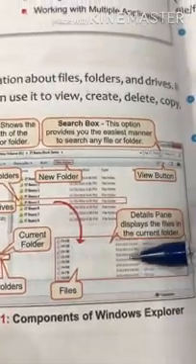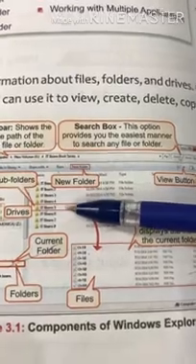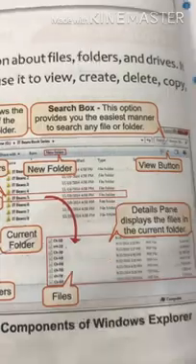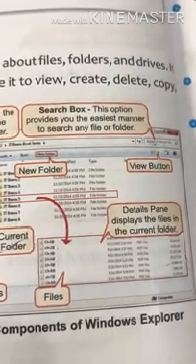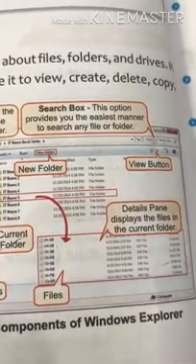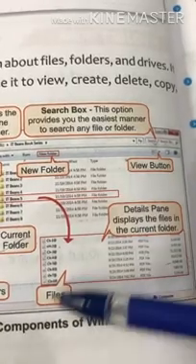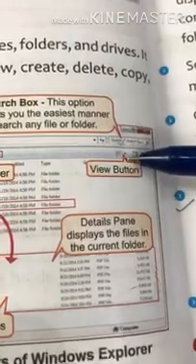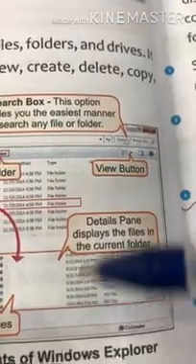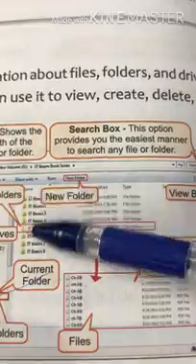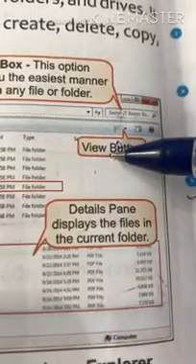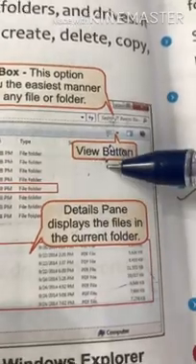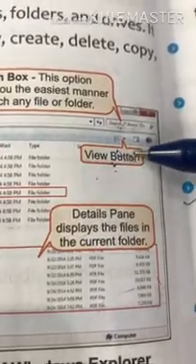Just look at this picture. When we select this subfolder, these files will display. So these files are the contents or descriptions of the current folder. Okay, now come to this view button. This view button helps you choose how the files, folders or documents appear.